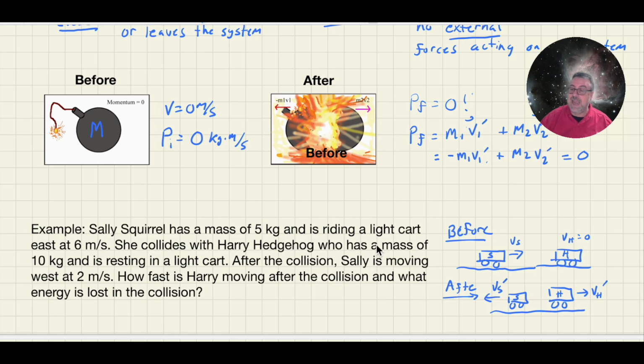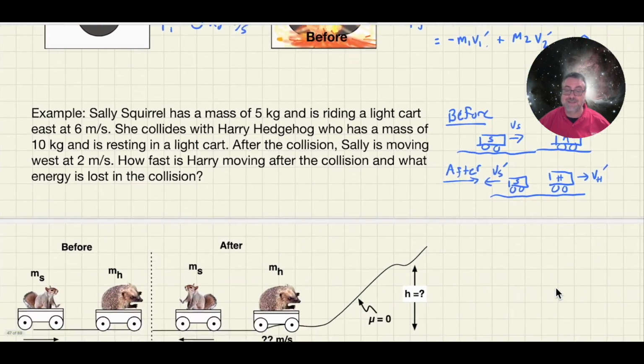So the name of the game is I need to write a momentum equation for the system before the collision. I need to write a momentum equation for the system after the collision. And because momentum is conserved, I can then set those equations equal. Now, I, of course, have a better picture thanks to the miracle of clip art. So let's take a look at it.